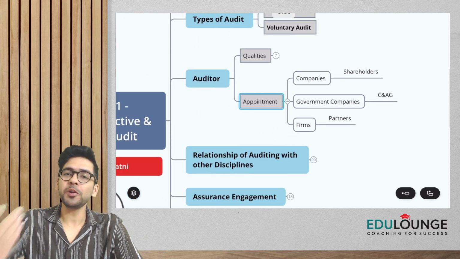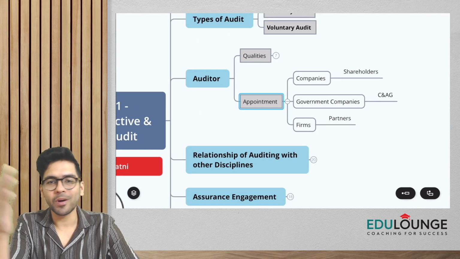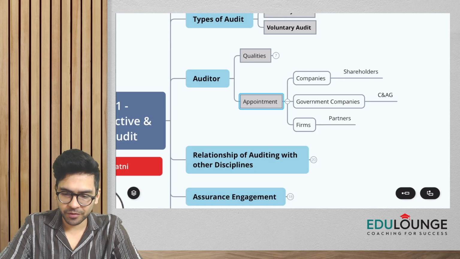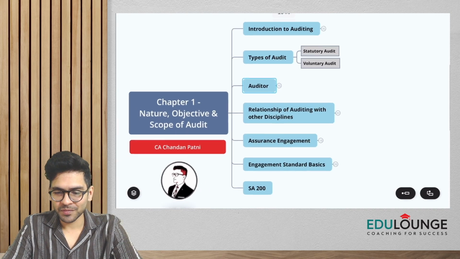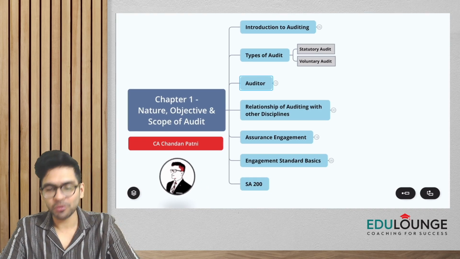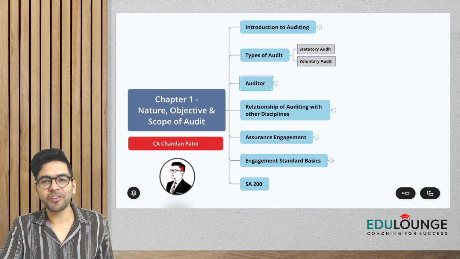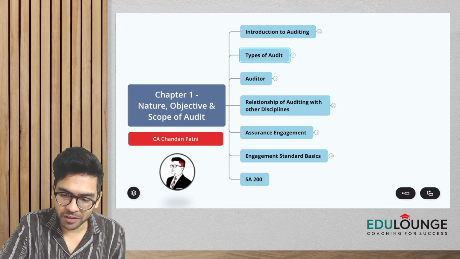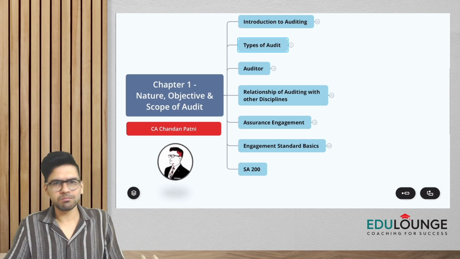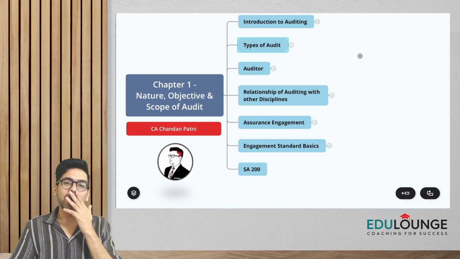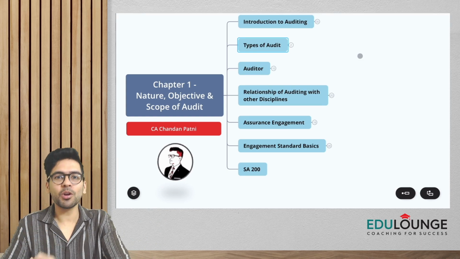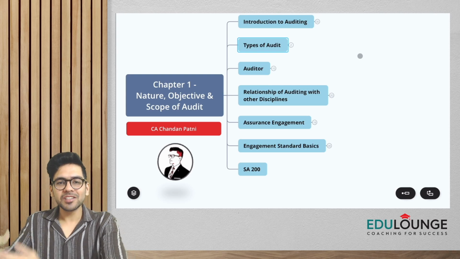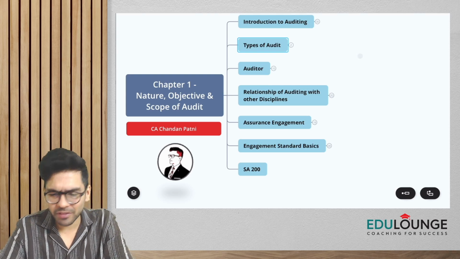Okay, all right. So with respect to auditor, two things we had to cover: qualities and appointment, which we have covered. Now, guys, out of 6, 7 topics that we have to cover, we have already covered 3 topics. Introduction to auditing, we have covered the different types of audit, and we have covered auditors also. Now, a very basic theoretical topic, guys: does the subject of auditing have a relationship with other subjects and disciplines? We have to cover this.